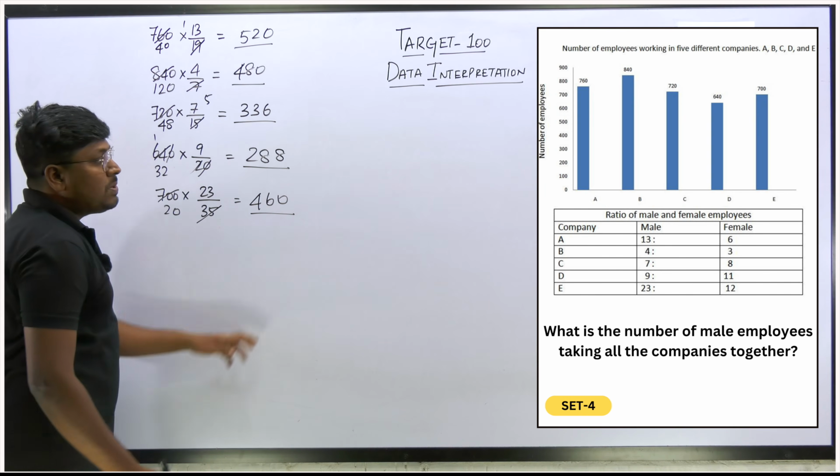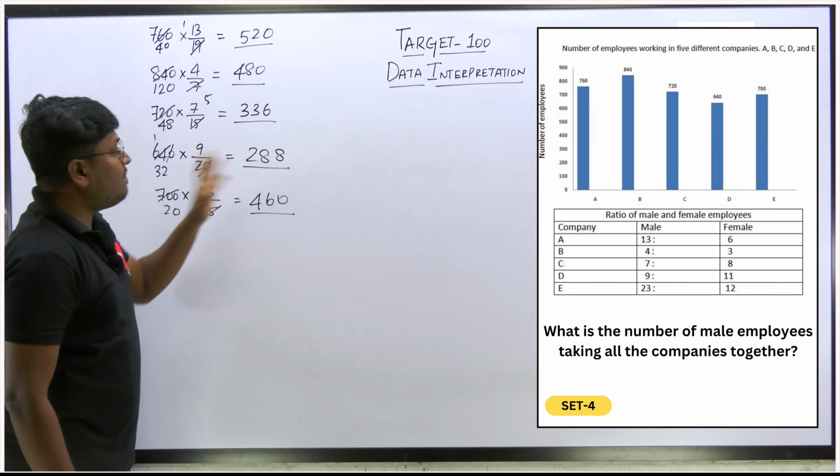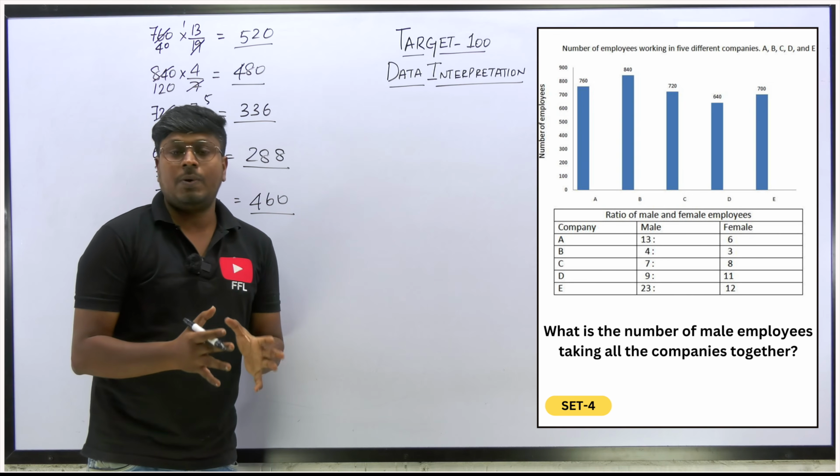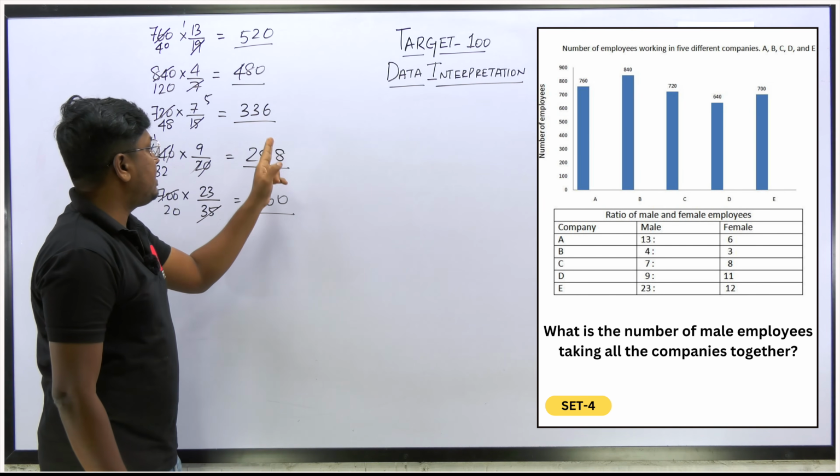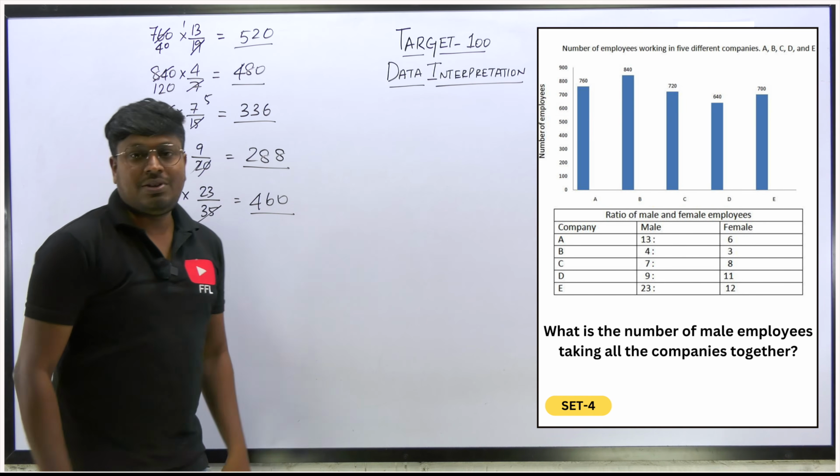So these values are the number of males. Finally, the total males in the companies are 520, 480, 336, 288 and 460.